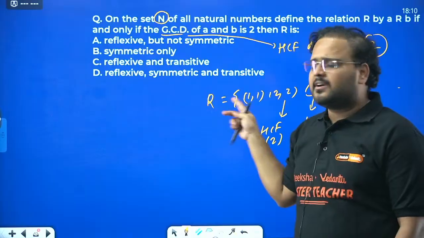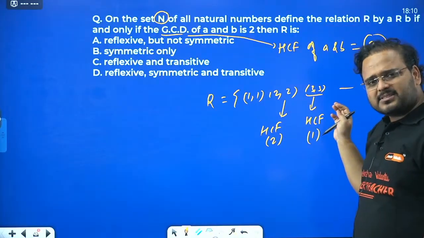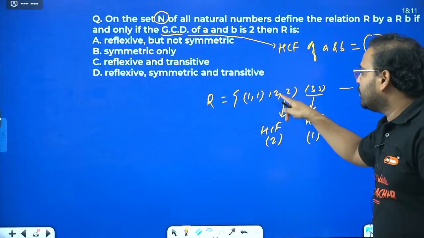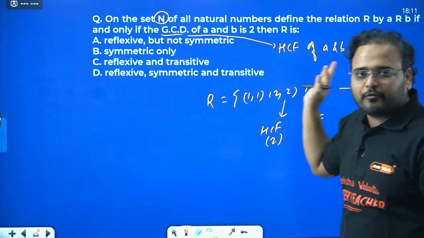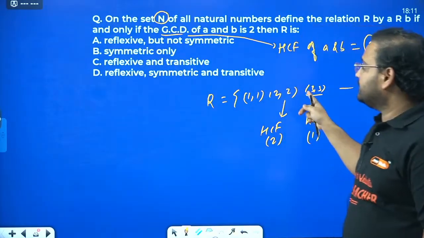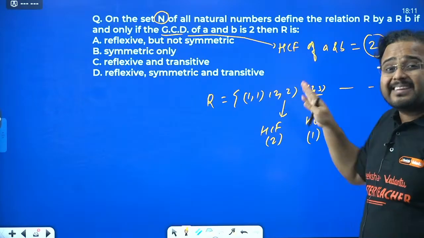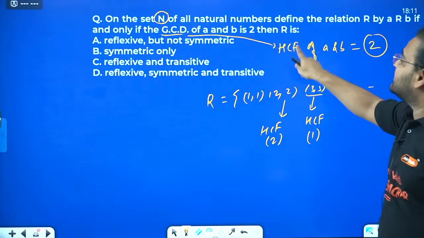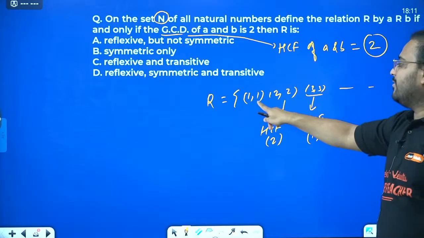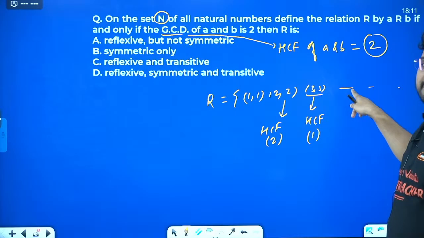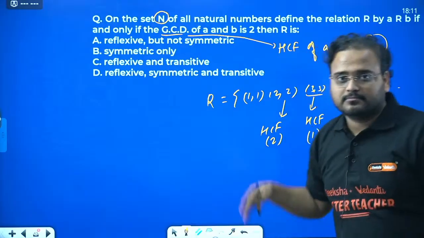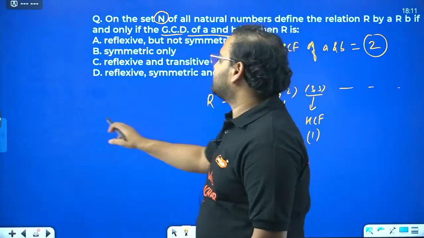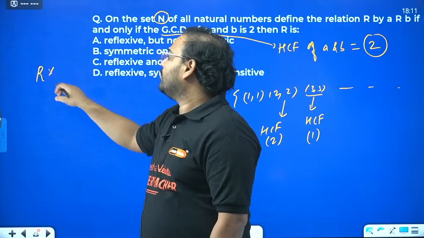For it to be reflexive, I should have A R A for all the elements. Reflexive means A comma A. So for 1, for 2, for 3, for 4, it will never end. Of course, it is an infinite set. But can it be reflexive? It cannot be, because it's saying the GCD or HCF should be 2. For this it is 1, for 3 it is 3, for 4 it is going to be 4, 5 will be again 1, 6 will be 6, and so on. So reflexive is not possible.